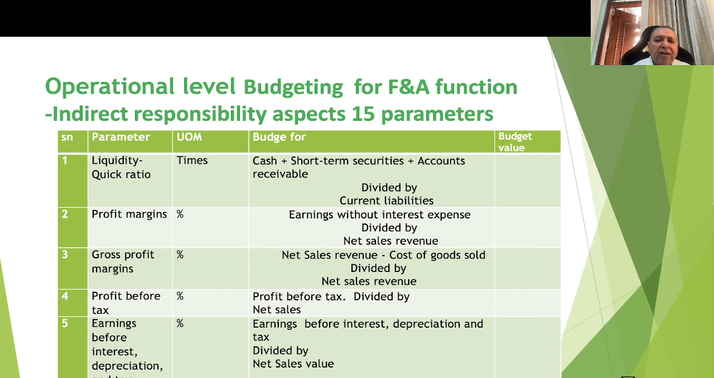Of course, the financial interest cost is the responsibility of the finance and accounts team. Gross profit margin, again, is net sales revenue minus cost of goods sold. Now these are to be computed based on the MIS developed by the finance and accounts function. PBT, profit before tax, earnings before interest, depreciation and tax. Here, of course, in many components the accounts team has a direct role in some of the parameters.